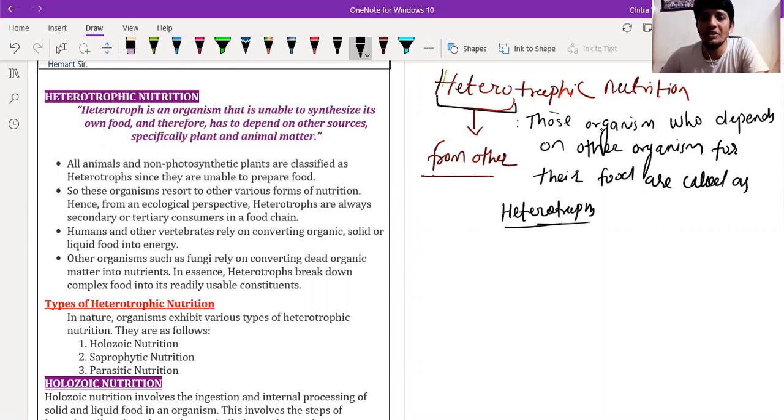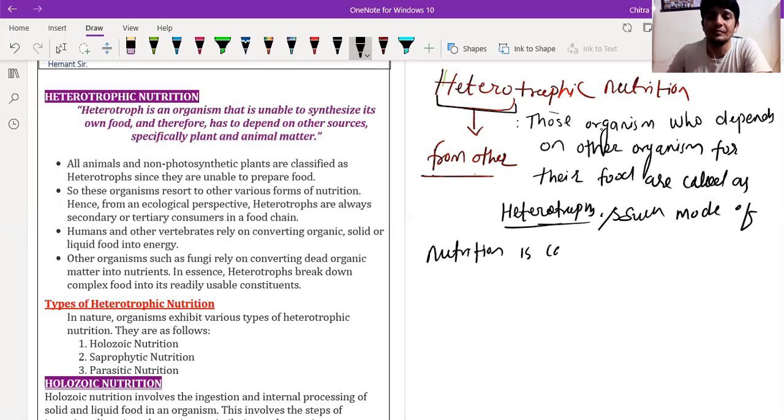And the mode of nutrition is called heterotrophic nutrition. Okay, you understood this one.